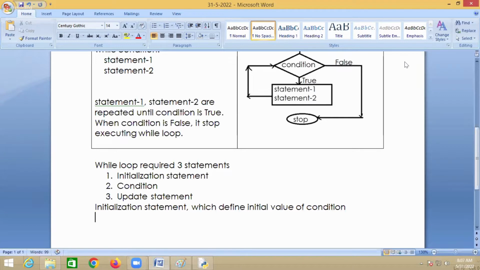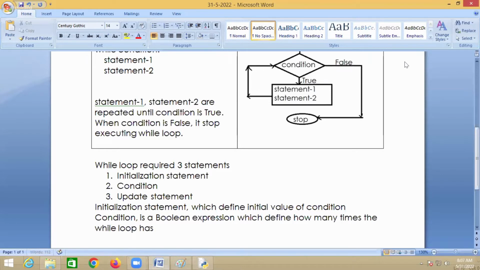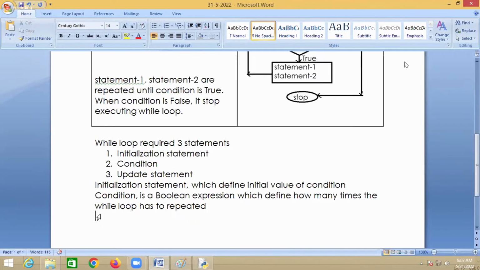Initialization statement defines the initial value of the condition. So what is a condition? A condition is a Boolean expression which defines how many times the while loop has to be repeated. How many times a while loop has to be repeated is defined by the condition.